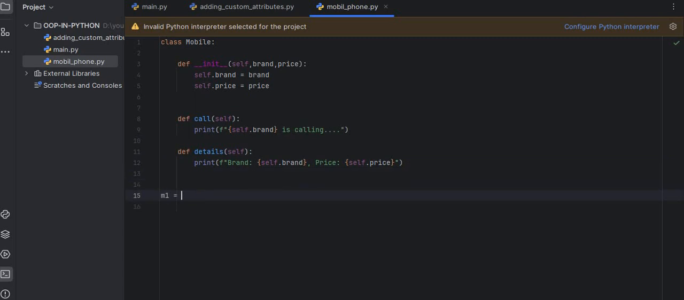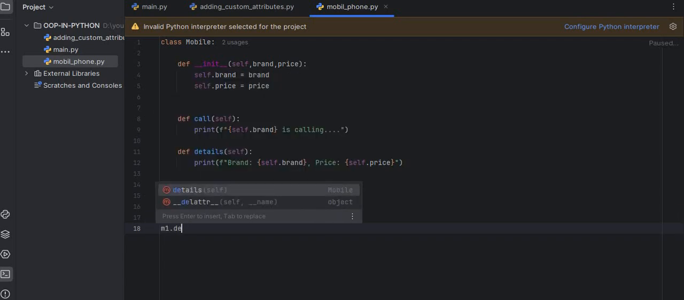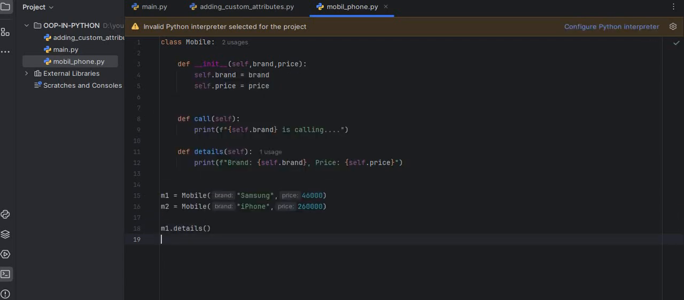So m1 equal to Mobile, and I'm going to pass the brand as Samsung. Let's say the price is 46,000, and m2, the second object, Mobile iPhone, 60,000. After creating the objects, I'm going to call m1 details, and then m2 call.